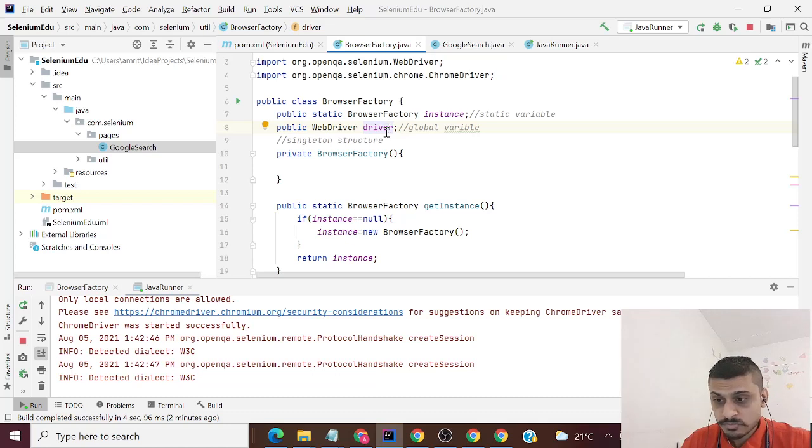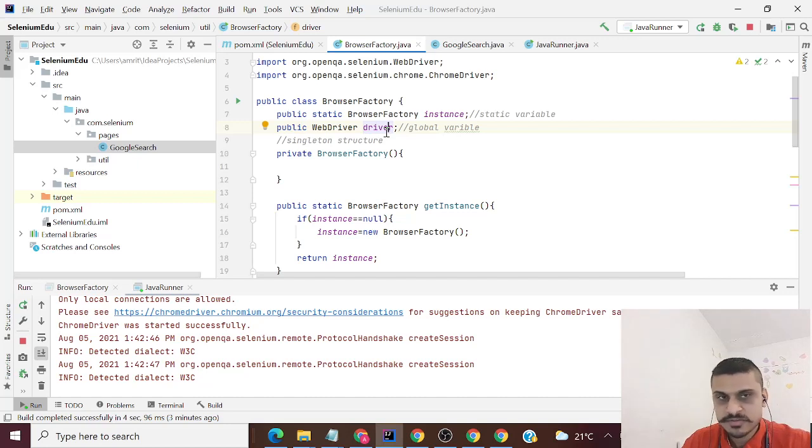Either you have to make it synchronous, which will again give you more trouble in terms of performance. In a multi-threaded environment, if you synchronize your driver itself, it means until one thread loses the hold of driver, the other thread cannot execute, and you really don't want to do that. So how do we avoid such situations? That is where ThreadLocal comes into the picture.